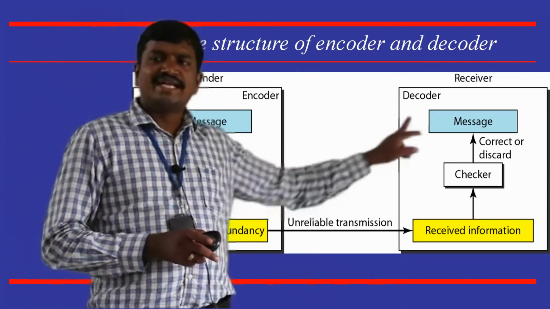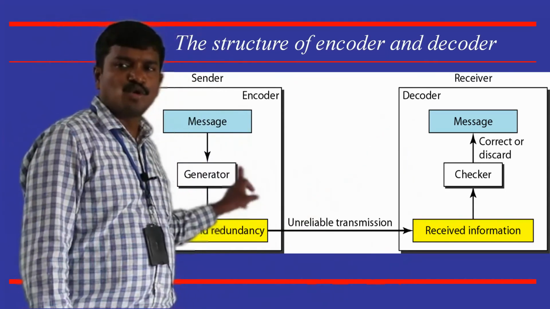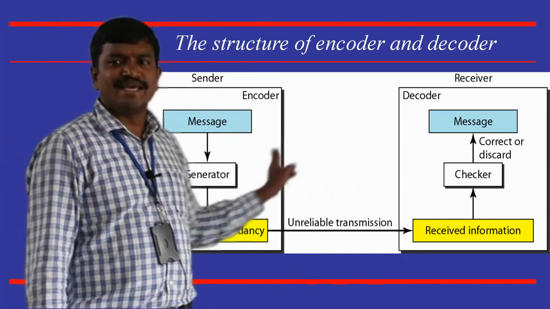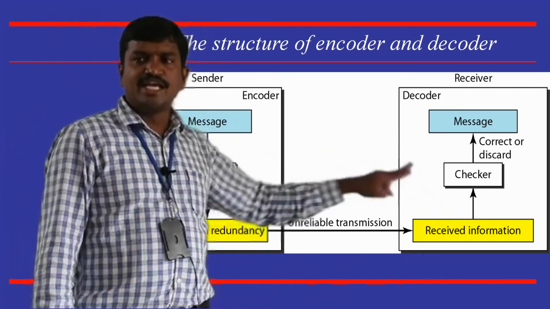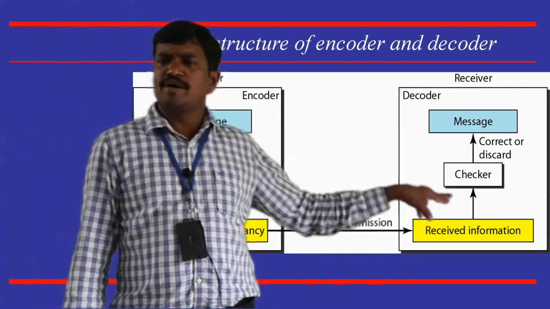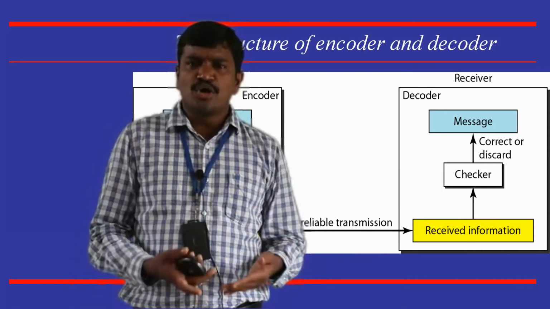Now, at the receiver side, there is a program called the checker. These two are related. Whatever coding technique we use at the sender, the same coding technique is applied here for decoding. Let us say we have used algorithm X for encoding; for decoding we need to use algorithm X only. Then only the original content is retrieved.